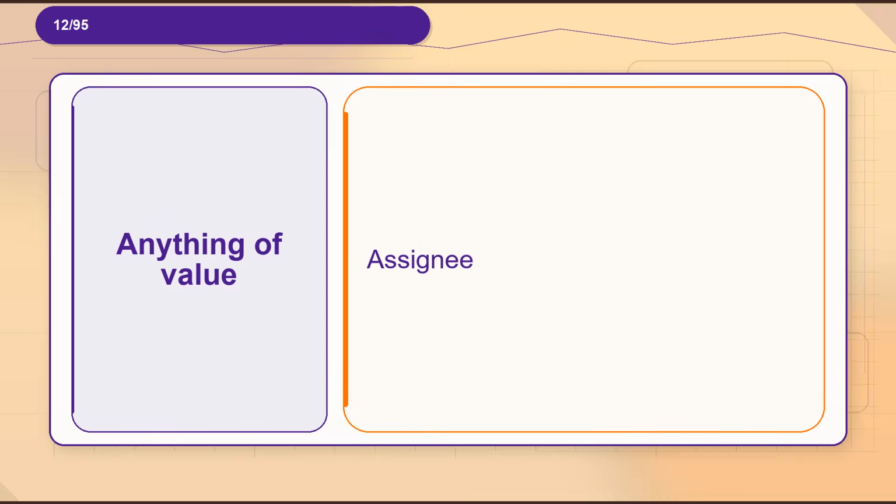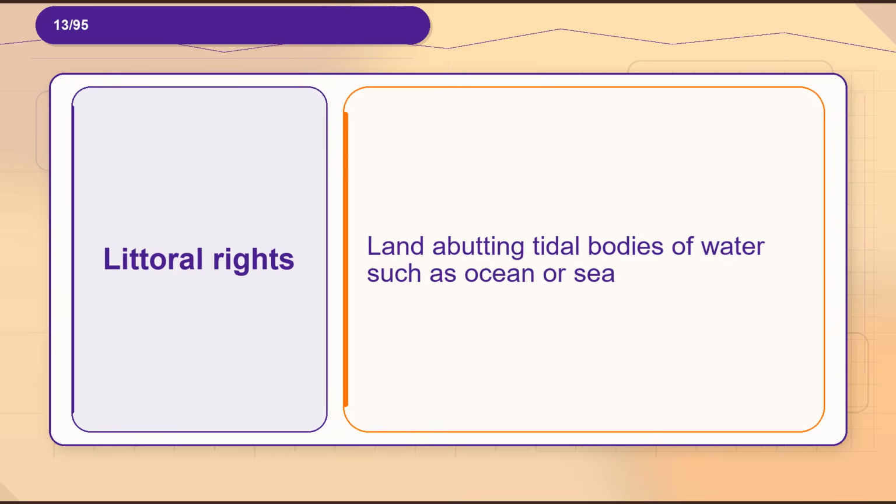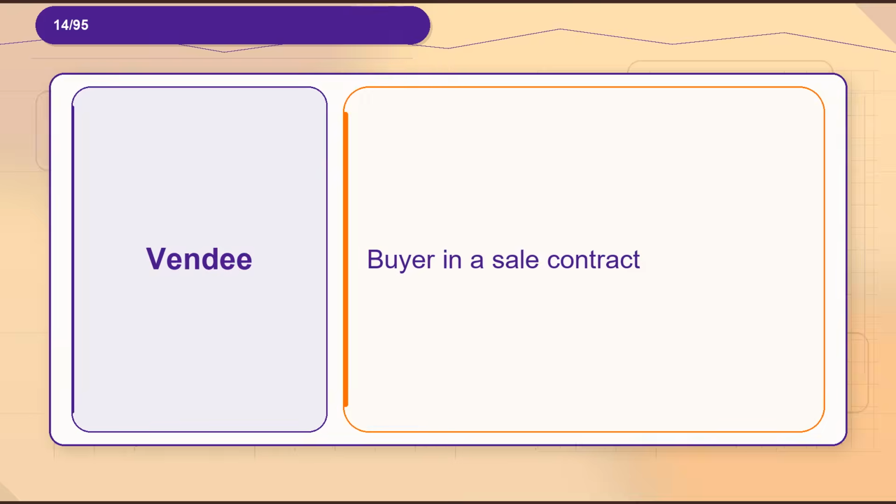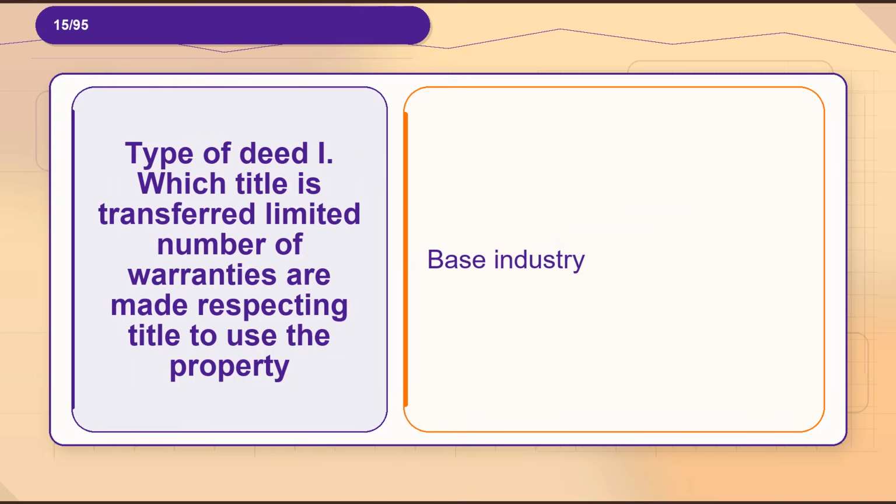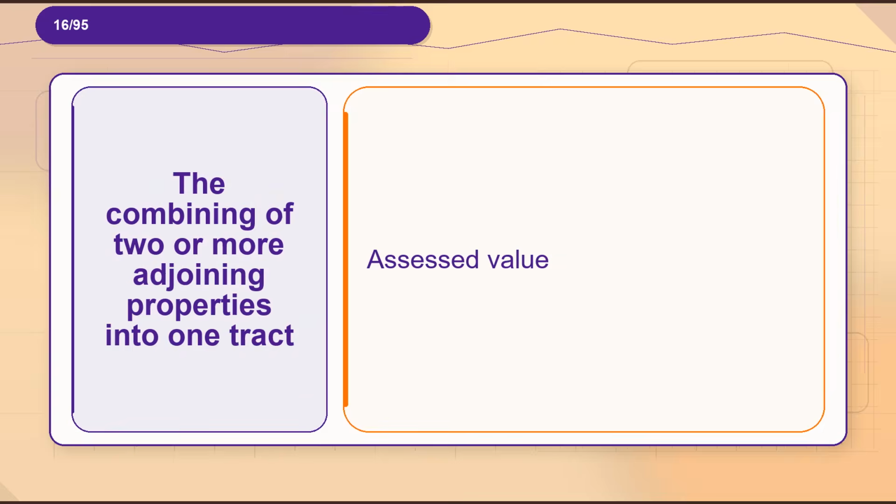Definition, assignee. Flashcard 13. Term, littoral rights. Definition, land abutting tidal bodies of water such as ocean or sea. Flashcard 14. Term, vendee. Definition, buyer in a sale contract. Flashcard 15. Term, type of deed in which title is transferred, limited number of warranties are made respecting title to use the property. Definition, base industry.